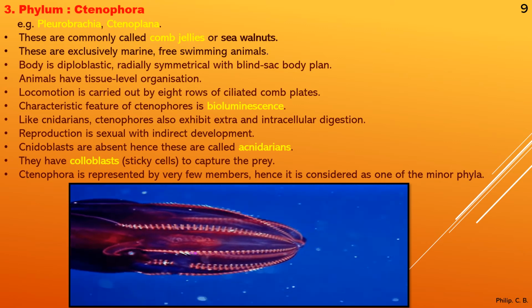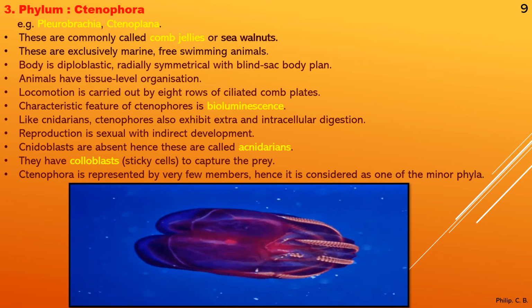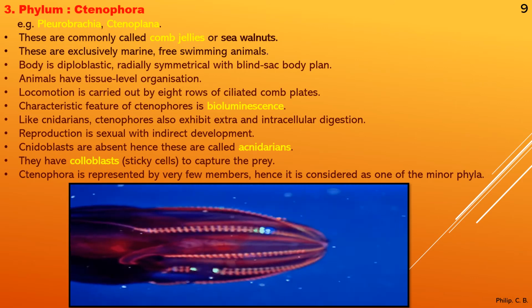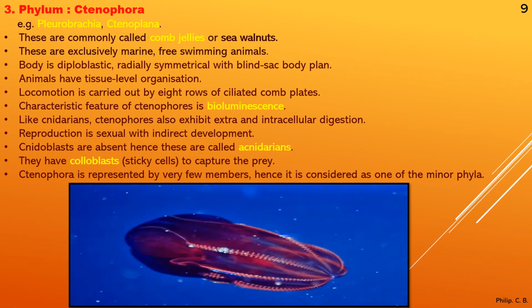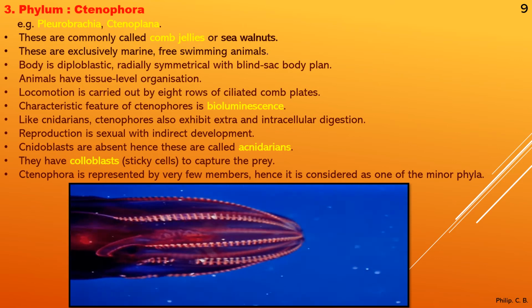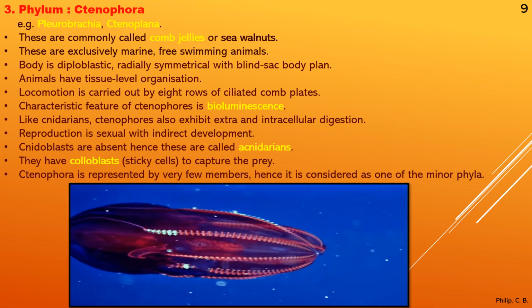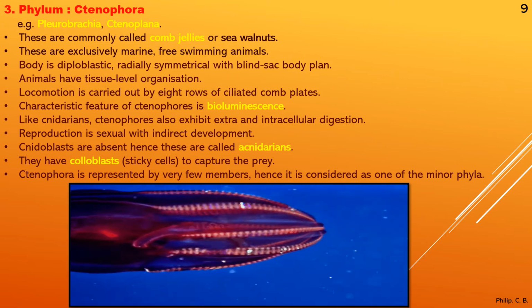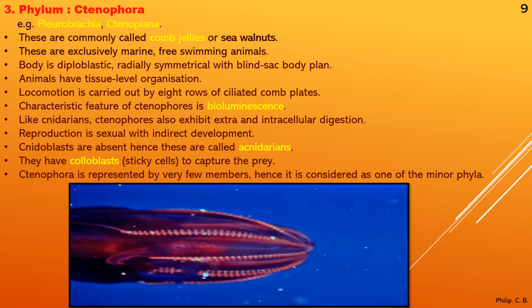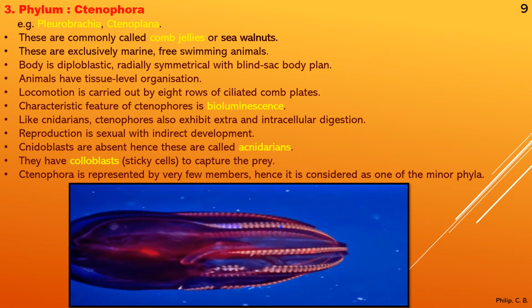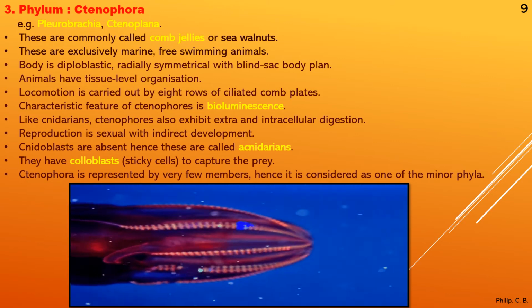Next, animals have tissue level organization. What does that mean? Now in the previous one we saw cellular level, where cells are present but they don't form any tissue. They have little division of labor, but here the cells aggregate to form tissues. So that is why it is called tissue level organization. But these tissues don't form any organ as such.